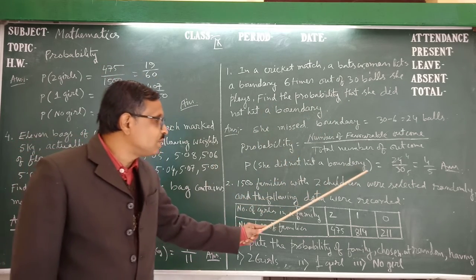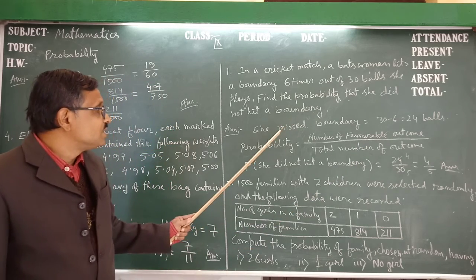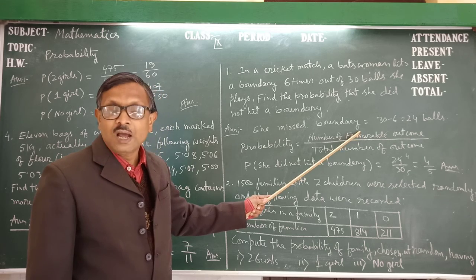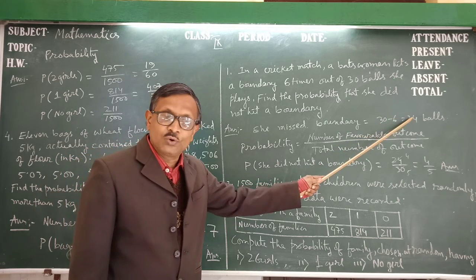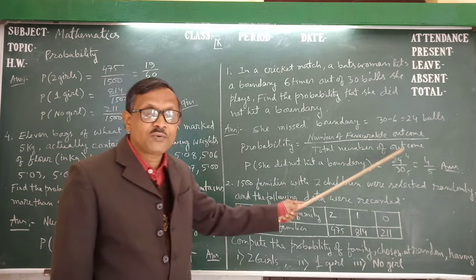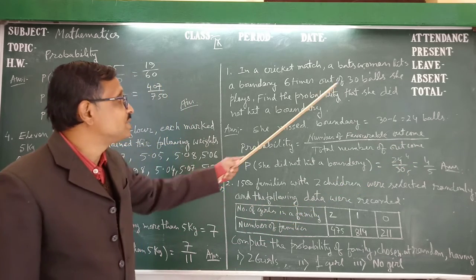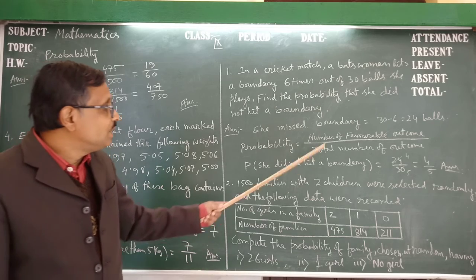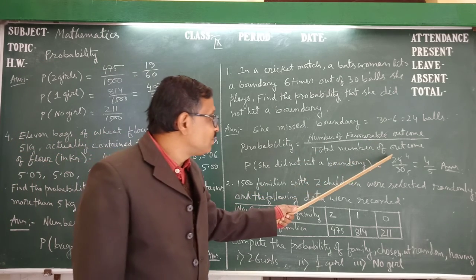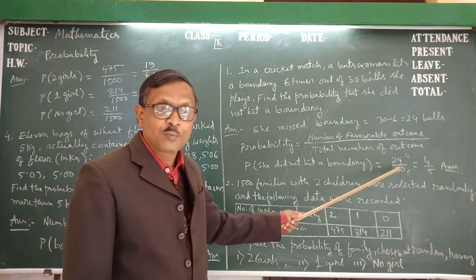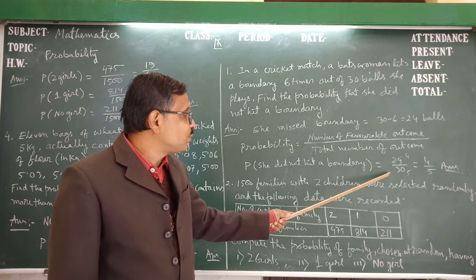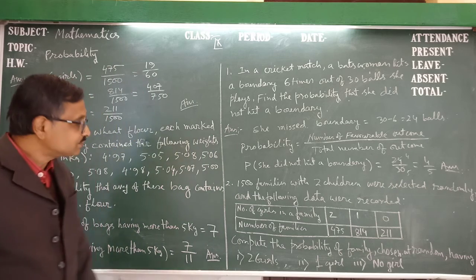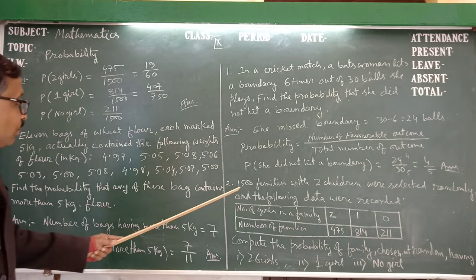She did not hit a boundary is equal to, she missed the boundary on 24 balls. So the favorable outcome is 24. Then what is the total number of outcomes? The total number of outcomes is 30 balls. She plays 30 balls, and out of these 30 balls she did not hit a boundary on 24. So that will be 24 upon 30. So 24 upon 30 is equal to 4 upon 5. That is the answer.